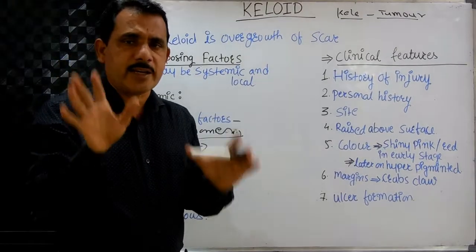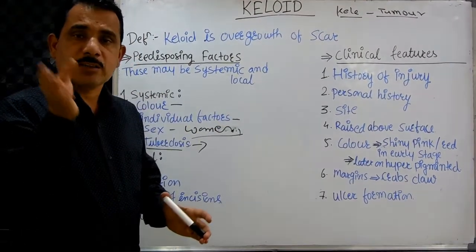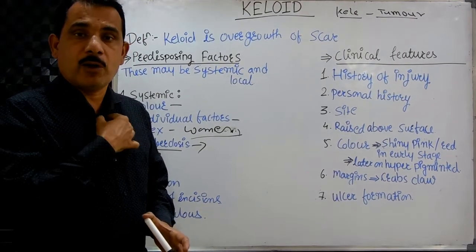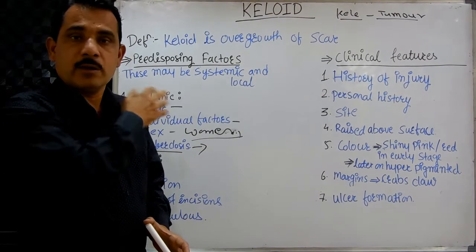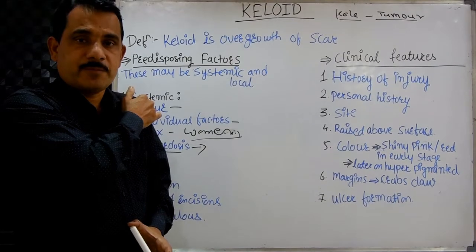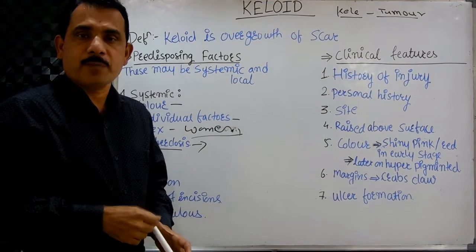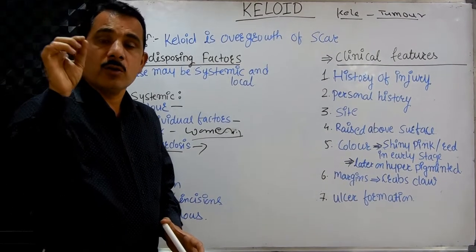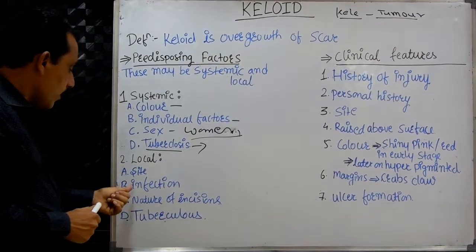Remember, keloid can occur at any site if the patient has the diathesis or the factors are favorable for that, but the most commonly seen sites are where? On the sternum, in front of the sternum, at the ear lobules, on the deltoids. That is common after the vaccine. At the deltoid, it's called the vaccination scar, and it turns into the keloid there. On the neck and head, these are the common sites for the formation of the keloid.